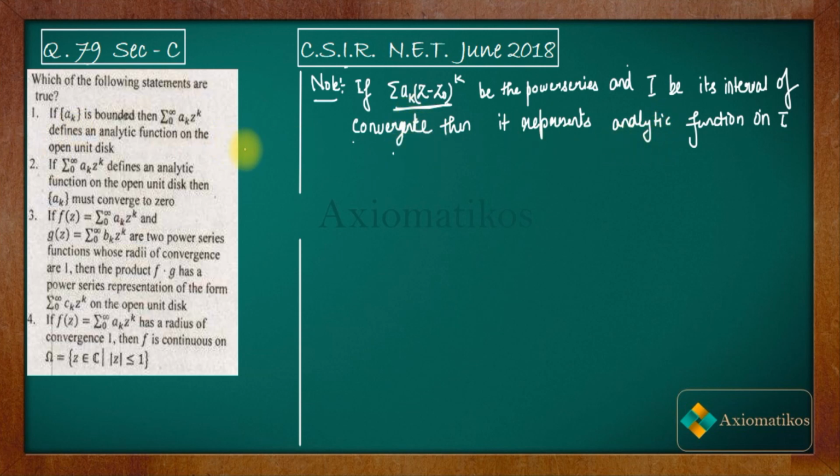Now what is given to you, for option number 1, is that the sequence a_k is bounded.